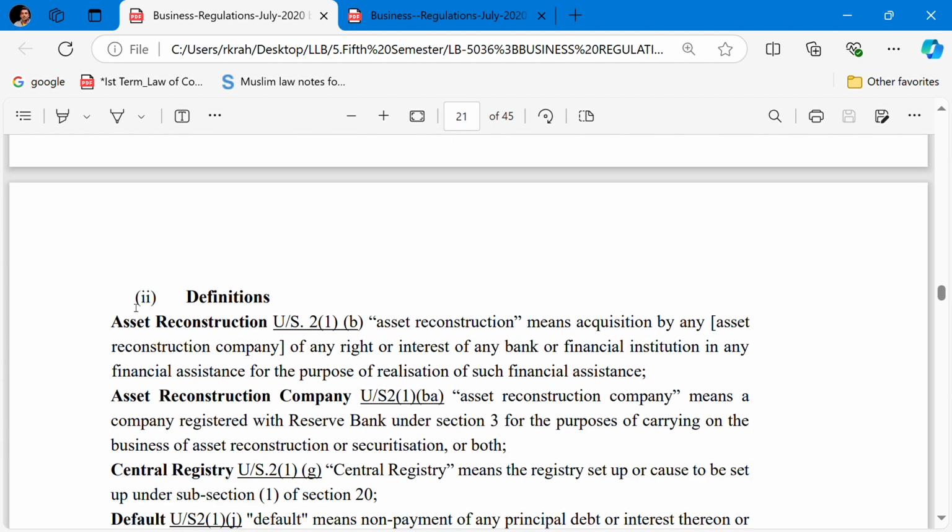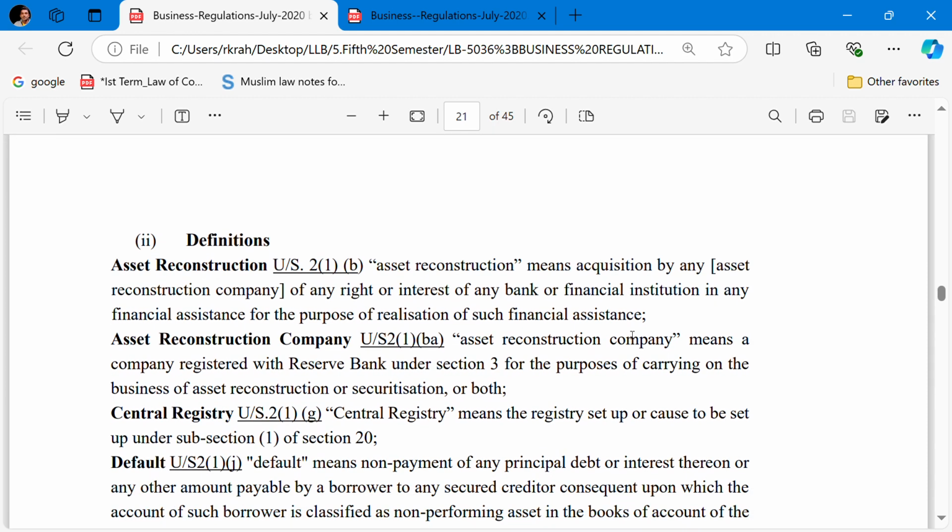Assets reconstruction under section 21B. Assets reconstruction means the acquisition by any assets reconstruction company of any right or interest of any bank or financial institution in any financial assistance for the purpose of the realization of such financial assistance. The assets reconstruction company, under section 21BA, means a company registered with the Reserve Bank under section 3 for the purpose of carrying on the business of assets reconstruction or securitization or both.